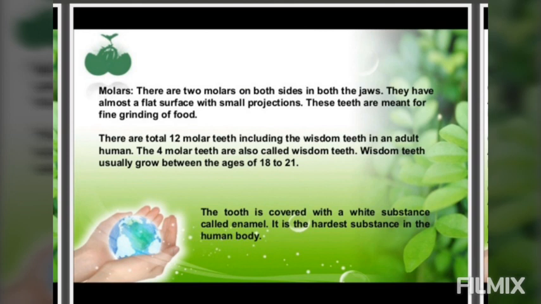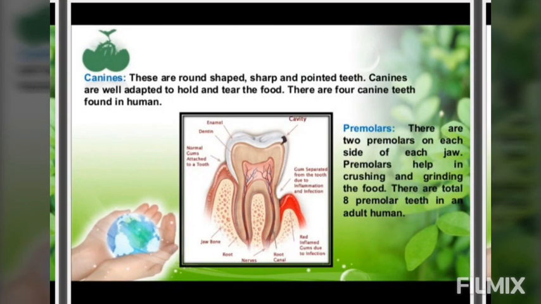What is located next to the premolars? Molars. These are 12 in number and they also help in chewing and grinding of the food. However, in young people, there are total 8 molars in all. The second set of 4 molars develop at the age of 18 or more. After 18 years of age, they usually develop. So these are basically known as the wisdom teeth.